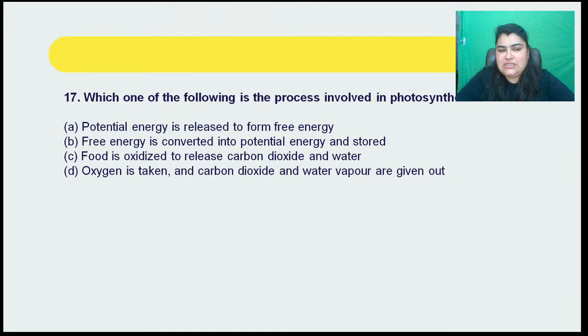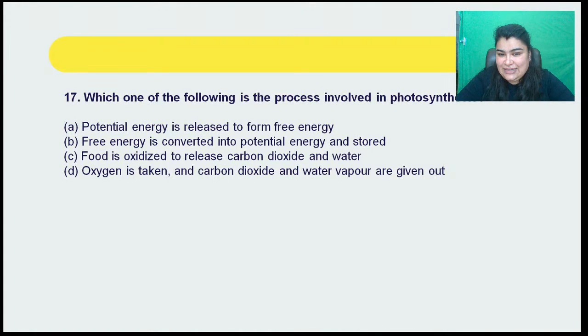Coming on to question number 17, it says, which one of the following is the process involved in photosynthesis? Which of these processes is involved in photosynthesis? A. Potential energy is released to form free energy, firstly. B. Free energy is converted into potential energy and stored.